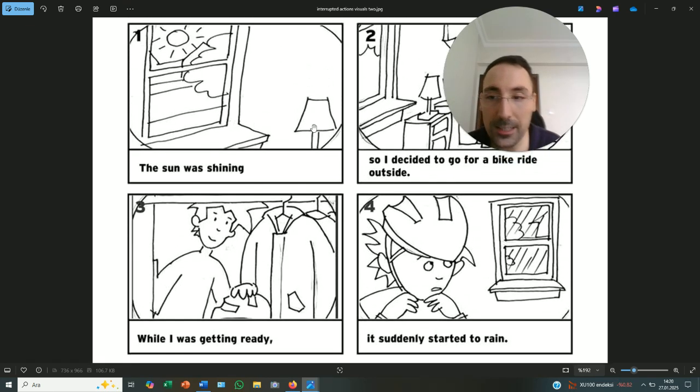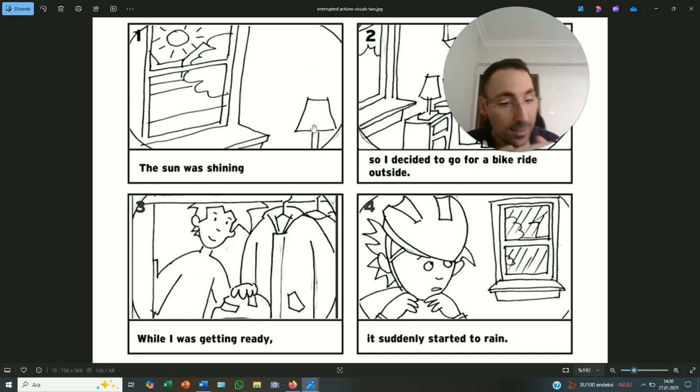Here is the last one. What do you think about it? Excellent work. This guy was already getting ready by getting dressed, which is why it's a main action.